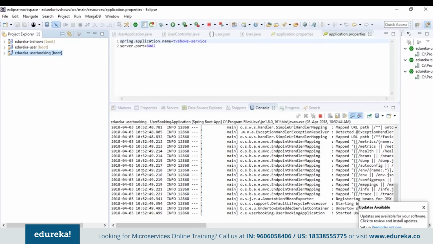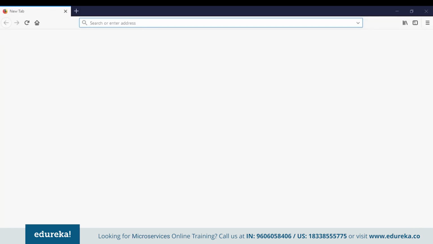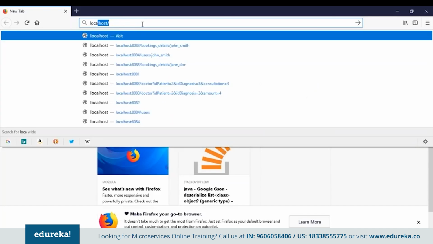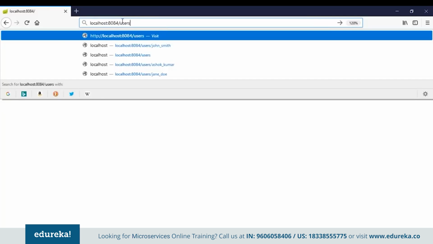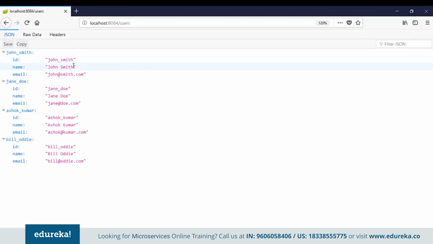Now that our three applications have started, let's go to the browser and check if they're running or not. So open the browser and type localhost:8084. You can see that a message has returned, "user service", indicating that our user service is working. Now, to get the details of all the users, pass the request /users to this port number. So let's type /users. You can see on the screen that the list of users has been returned.